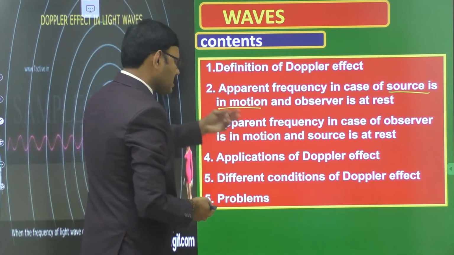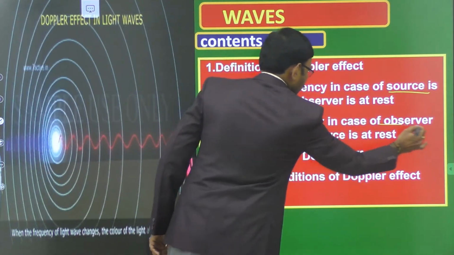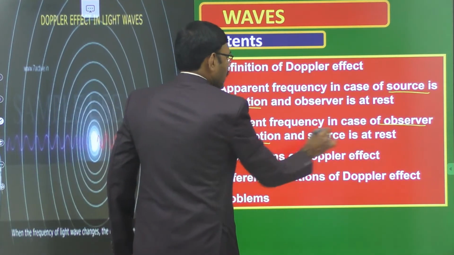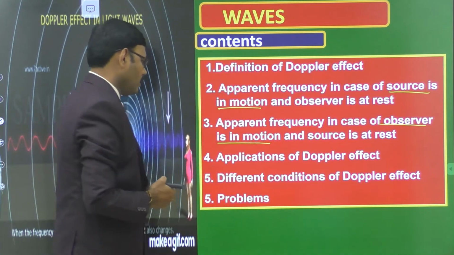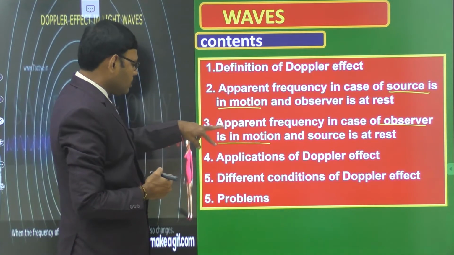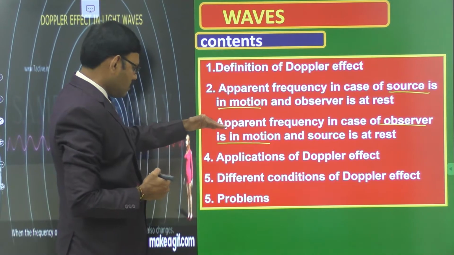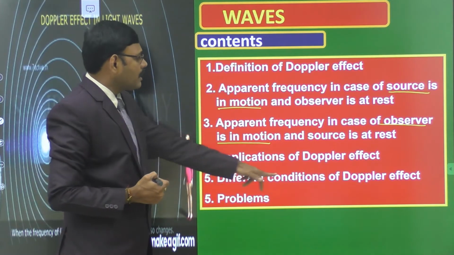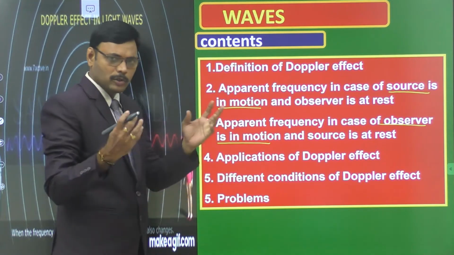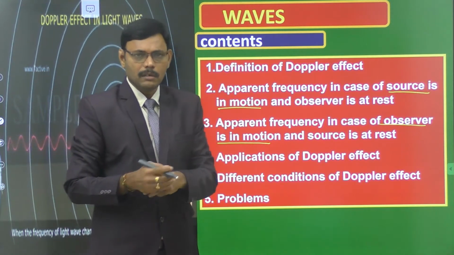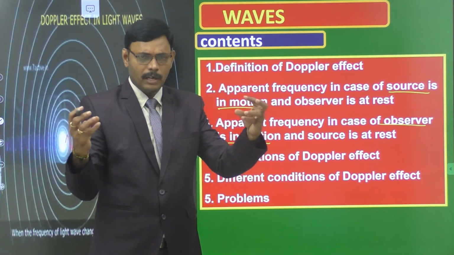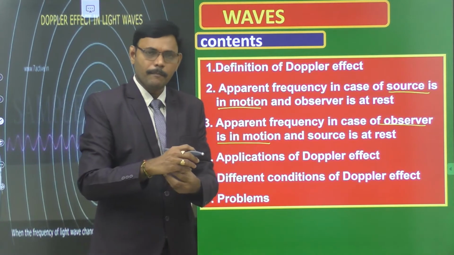In the next case, we discuss when the observer is in motion and the source is at rest. And by combining these two main equations, we discuss different conditions of Doppler effect when both source and observer are in motion. They are approaching, or they are moving away, or one is following the other.